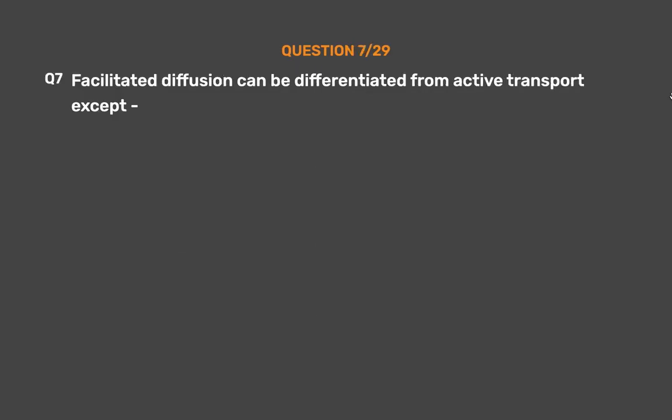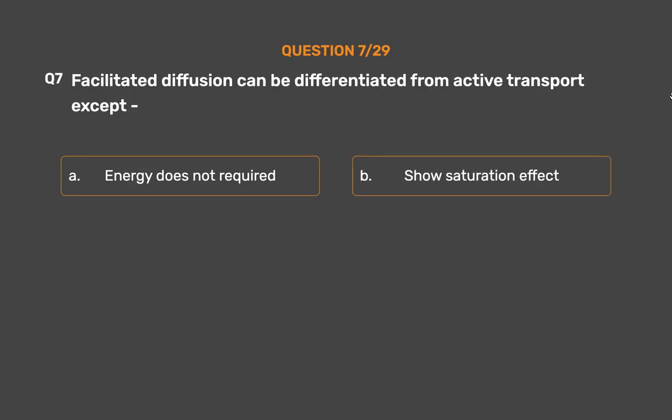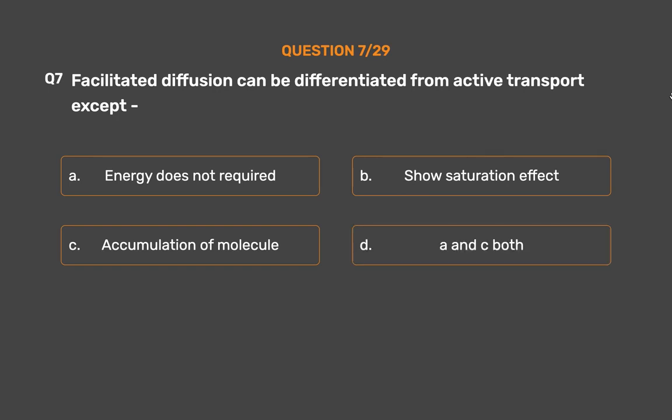Question number 7. Facilitated diffusion can be differentiated from active transport except Option A. Energy does not required. Option B. Show saturation effect. Option C. Accumulation of molecule. Option D. A and C both. The correct answer is Option B.